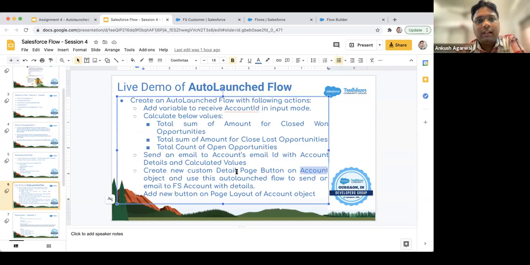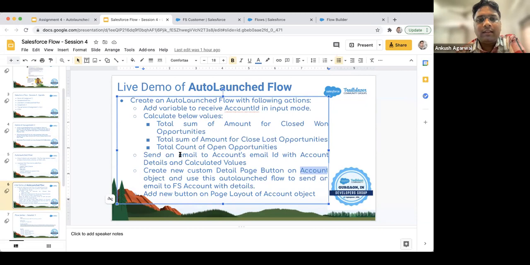If I go to any account detail page, I want a button there, and what that button does on the back end is calculate the total sum of the amount of all the closed won opportunities, in another section the total sum of all the closed lost, and how many open opportunities there are for the account.